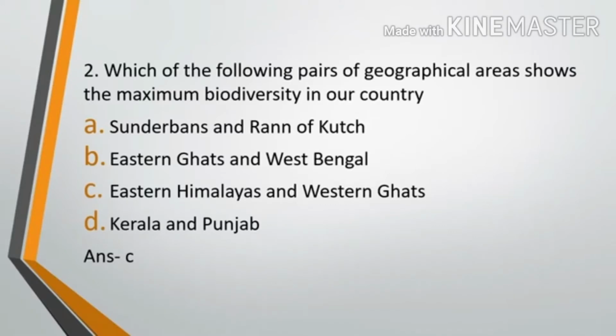Now guys, remember these two areas come under the biological hotspots. And how many biological hotspots are there currently? There are 34 biological hotspots, out of which 3 fall in India, and these two are part of 2 different biological hotspots. So Eastern Himalayas and Western Ghats have the maximum biodiversity in our country, as these are biological hotspots.